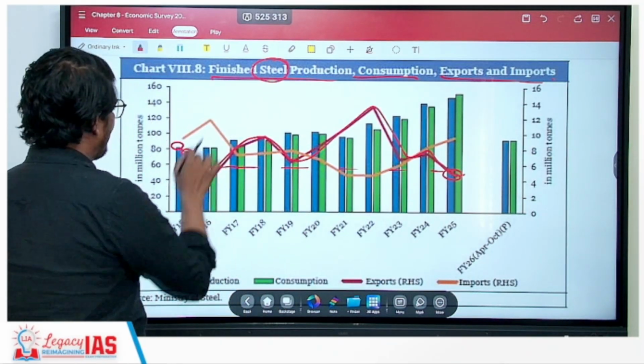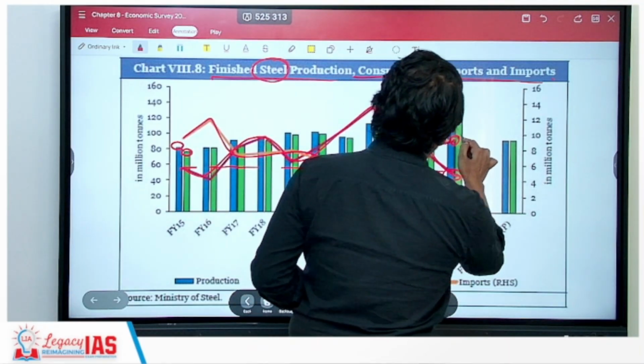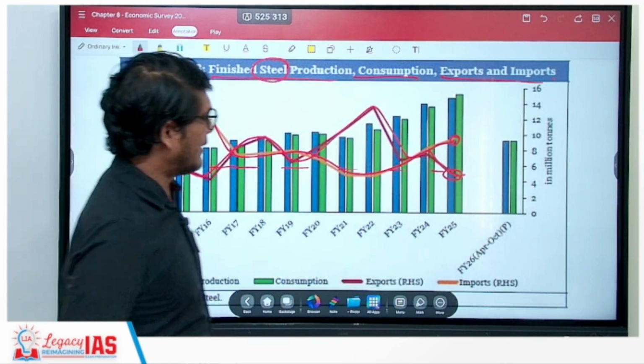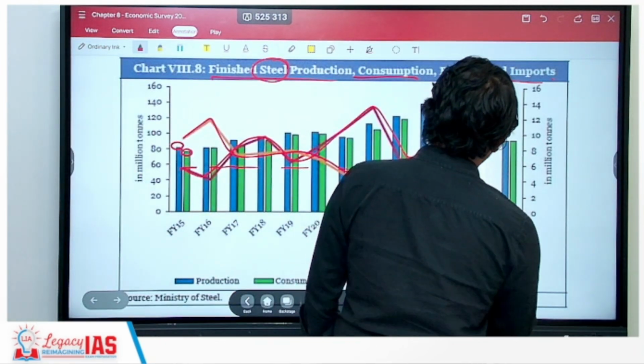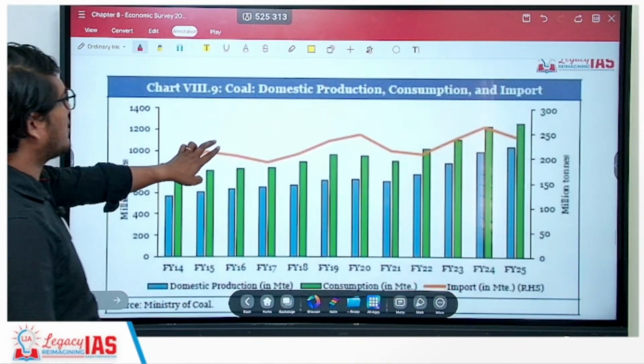Next is the imports. Imports also have seen ups and downs. It is on a higher trajectory as such over here. And this is for financial year 26. We are expecting almost the same amount of production and consumption.